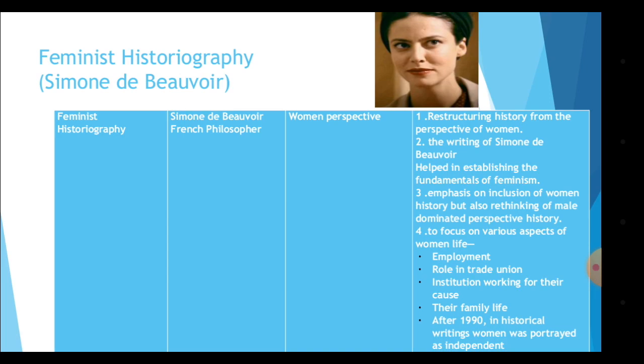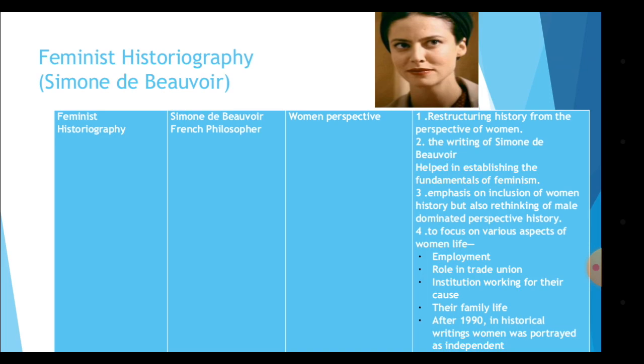Now when you see the question, please analyze it properly whether it is feminist historiography or feminist history. Feminist history, the answer is from a different lesson which will be taught to you later on. But if they specifically ask feminist historiography, then you are going to include these points.